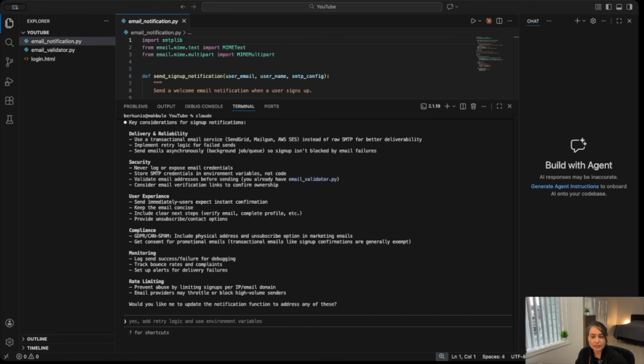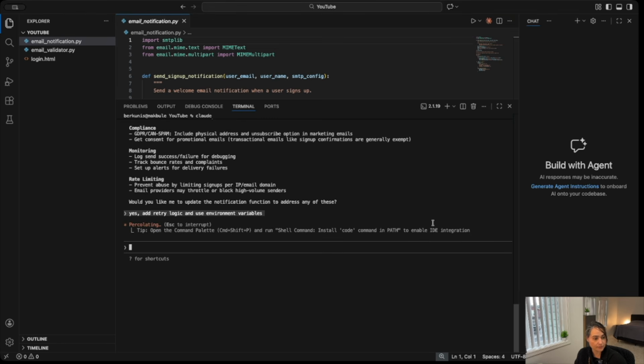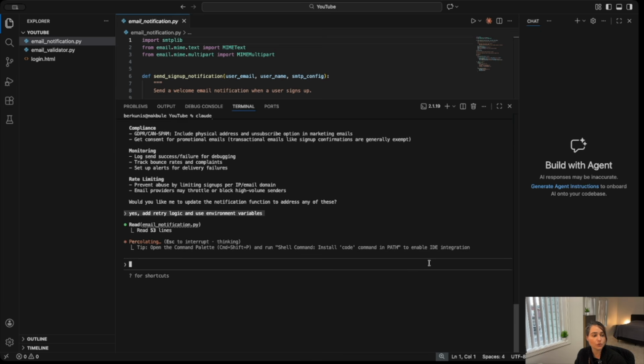So look at this. I mean, this is a completely different conversation, right? So the first approach gives you code, and the second approach gives you a better product. So let's go ahead and say yes, add retry logic, and use environmental variables and let it do its thing.